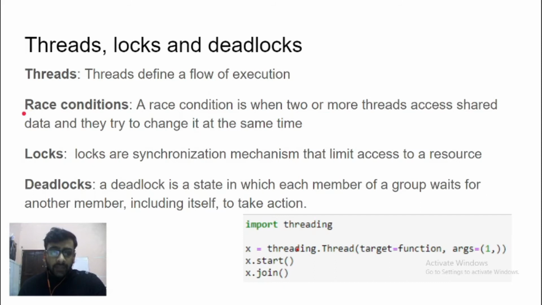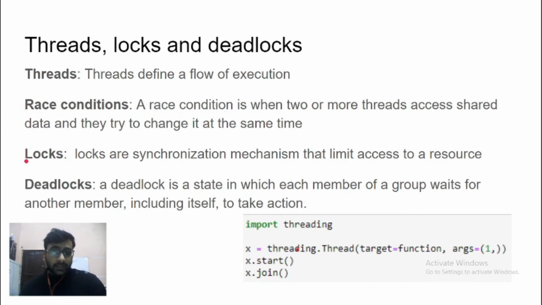So the way we deal with these cases is through the use of locks. What locks do is limit access to a resource by a thread. So let's say we want to update a variable, but before updating it, we acquire access to that variable by putting a lock on it. Only one thread can access that variable as long as it has that lock, and other threads will have to wait until that lock has been released. By using that mechanism, we can avoid these race conditions.